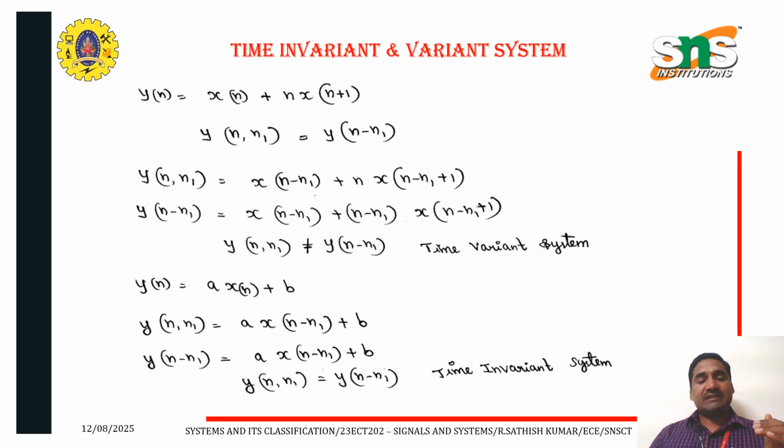Next one, y of n is equal to a into x of n plus b. Therefore, wherever the x function can be replaced by n minus n1. Therefore, a into x of n minus n1 plus b. Y of n minus n1 means wherever the function x, the n function, it can be replaced by n minus n1. Therefore, a into x of n minus n1 plus b. Therefore, both are equal. The system is said to be time invariant system.